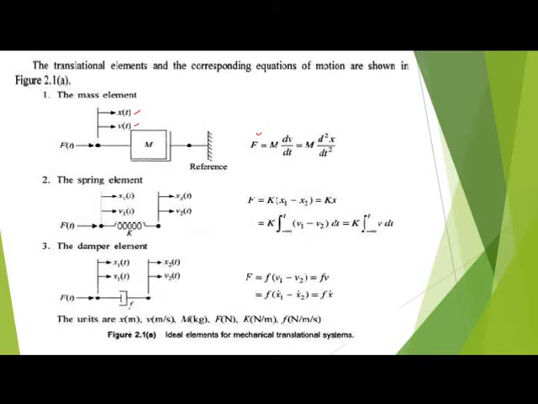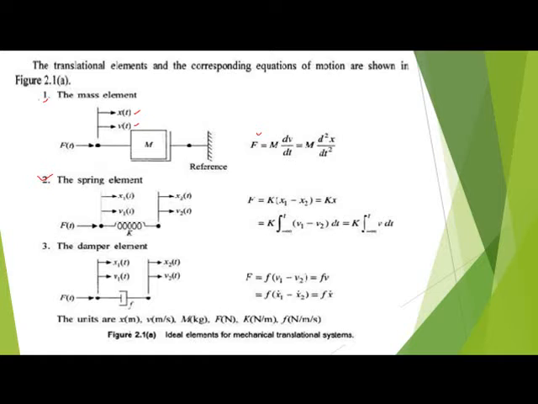Then the equation of motion is f equals m dv by dt, that is, m d squared x by dt squared, in terms of velocity m dv by dt. That is the first one over.